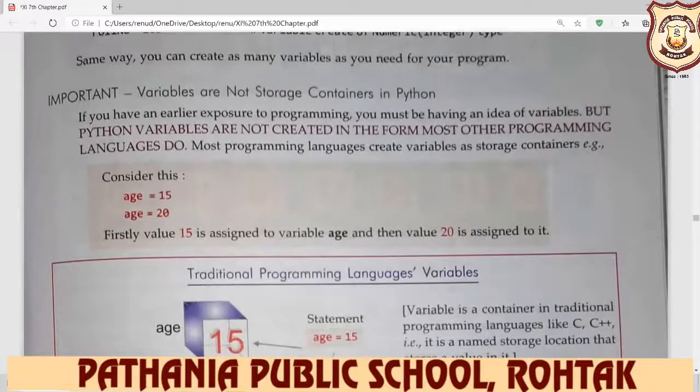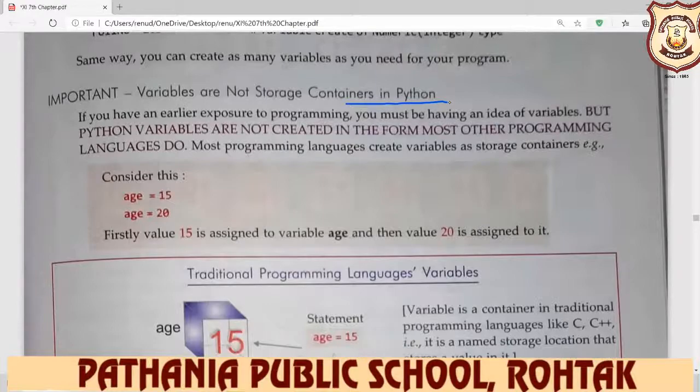Important: variables are not storage containers in Python. If you have an earlier exposure to programming, you must be having an idea of variables. But we are new in Python language. You don't know about the programming language. But Python variables are not created in the form most other programming languages do. Most programming languages create a variable as storage container. For example, age is equal to 15, age is equal to 20. First value 15 is assigned to variable age, and then the value 20 is assigned to it.